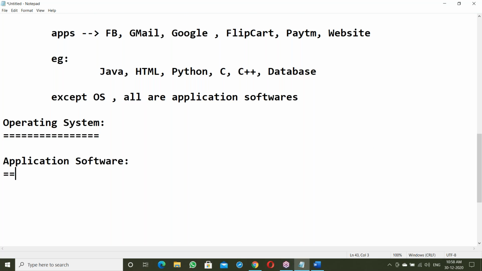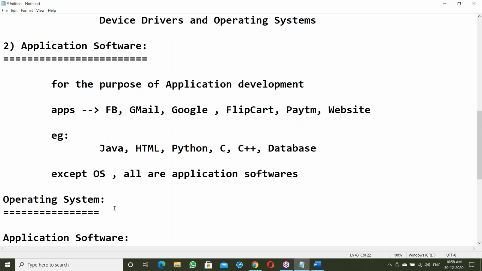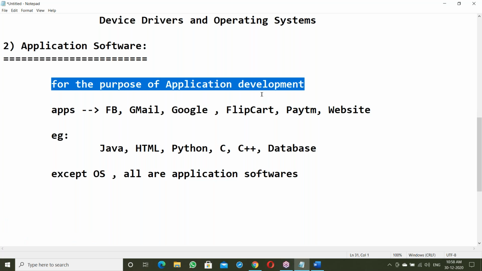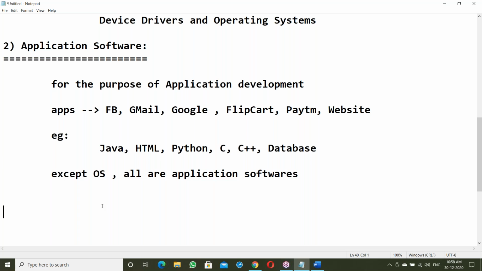What is application software? We have discussed it here. Application software is for the purpose of application development, apps like this. Application software has basically two categories.